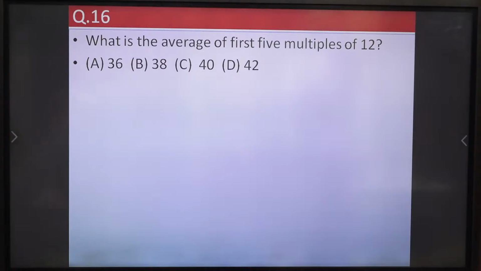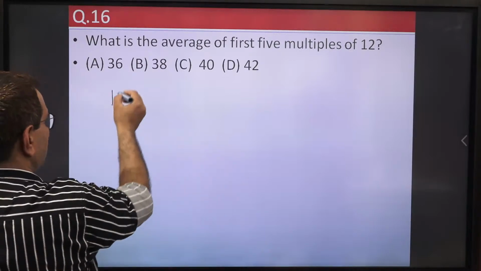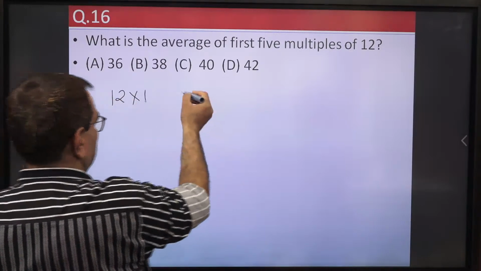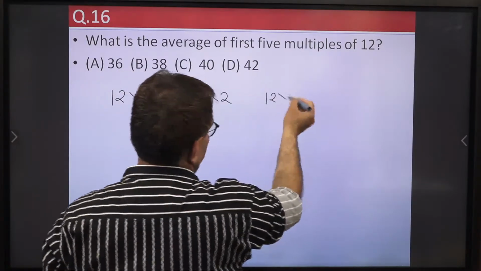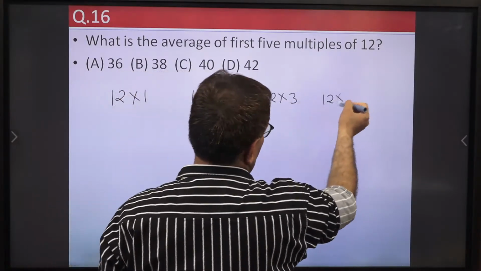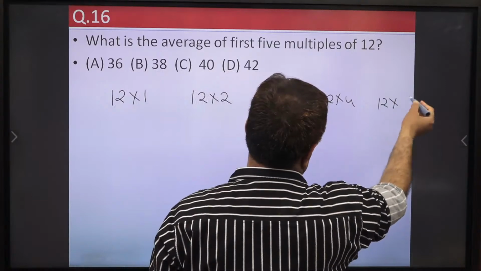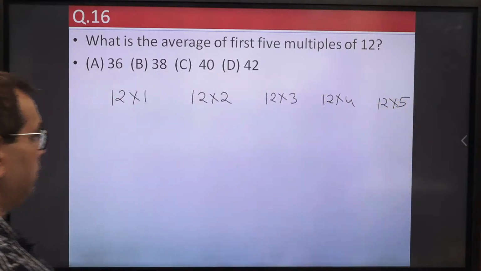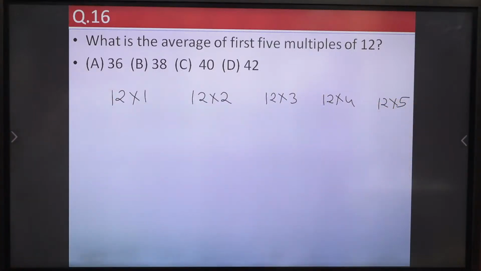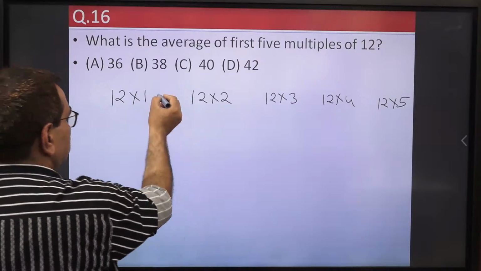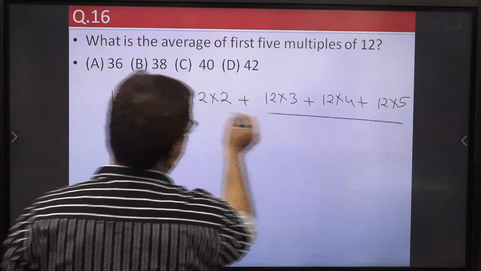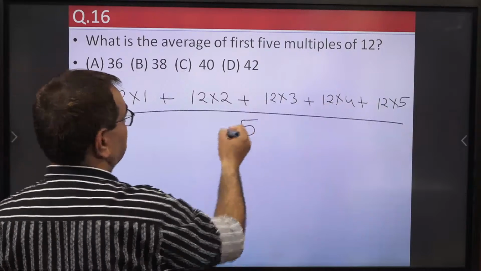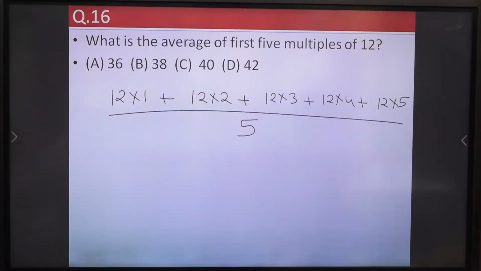12 के जो पहले 5 मल्टीपल्स होंगे ना, सो देखो पहला मल्टीपल क्या होगा 12 इंटू 1, नेक्स्ट 12 इंटू 2, ओके 12 इंटू 3, 12 इंटू 4, 12 into 5. These are the first 5 multiples of 12. And if we want to compute their average, so we have to add them. So plus, and divide by, there are total 5. So divide by 5. This will be the answer.